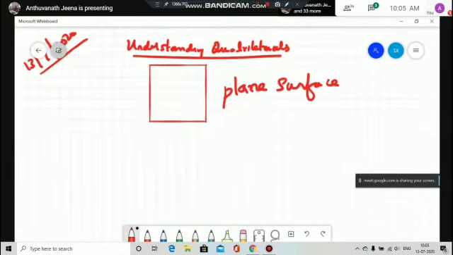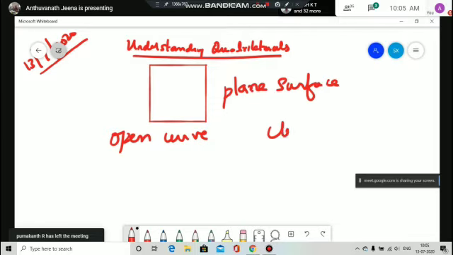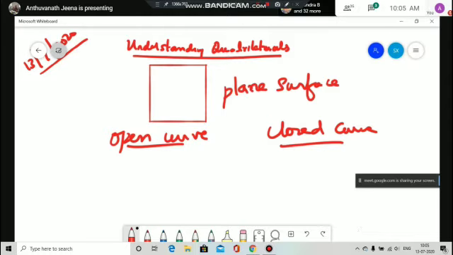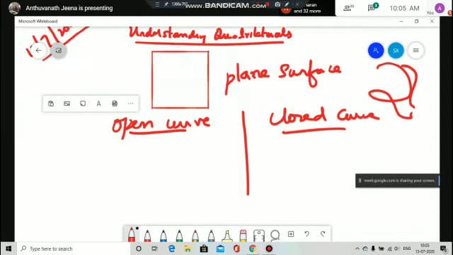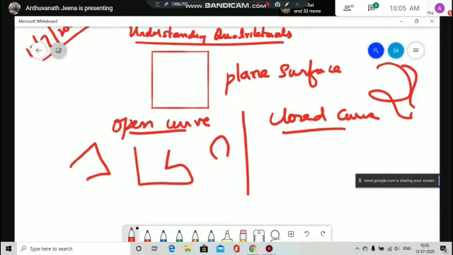Now, very important, we are going to learn open curve and closed curve. What do you mean by curve? Curve means a bend, something you can draw like this. Open curve means a curve where the beginning and the end are different. The beginning and the end point are different, like this. Or like this. This is also an open curve.